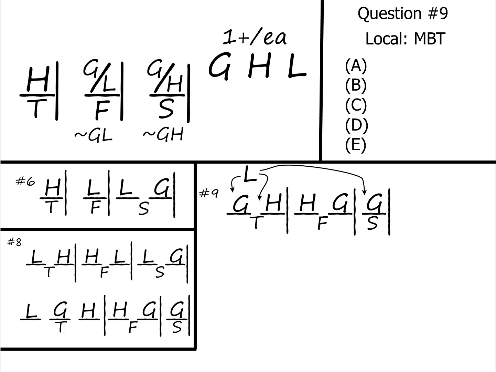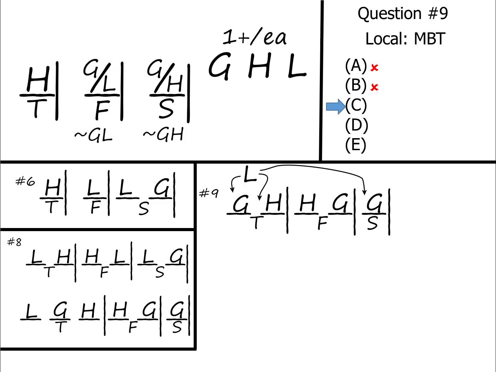Let's see what we can do with it. So they want to know what must be true. A says all 3 films are shown on Thursday. That could be true because L could be on Thursday, but since L could also be on Saturday, that's not something that must be true. Answer choice B, exactly 2 films are shown on Saturday, is also something that could be true because you could show Limelight and Greed on Saturday, but you don't have to, so it's not something that must be true.